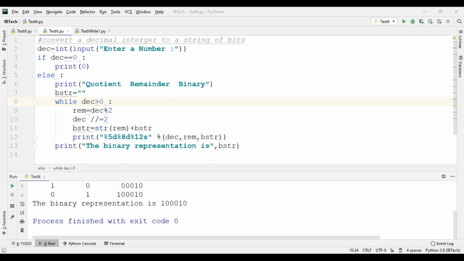Pattern program completed? No, sir, the pattern program is not completed.